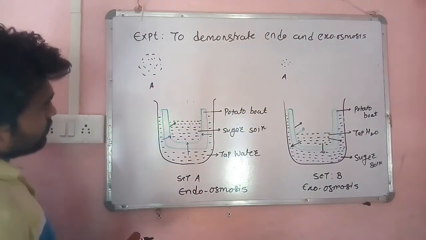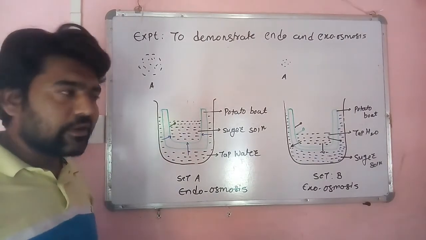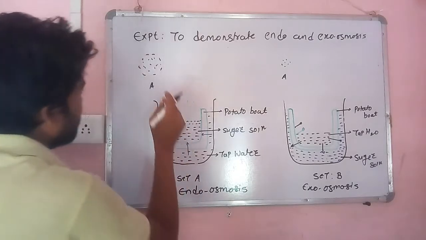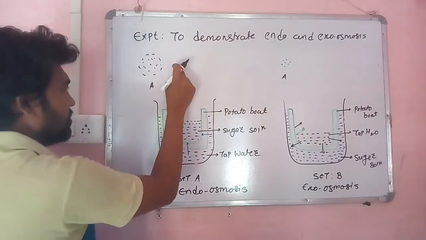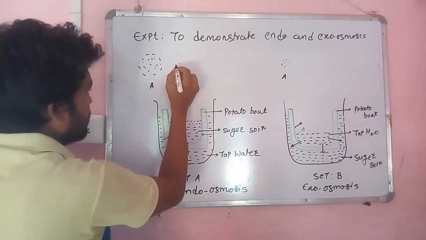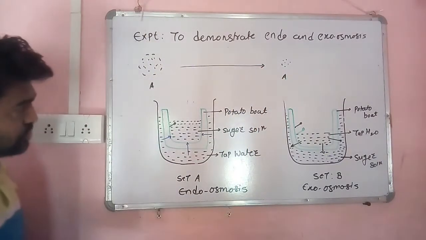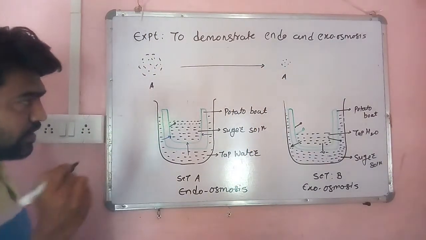Diffusion is a property where atoms, ions, molecules or any substance or compound, when present in higher concentration, whether in solid, gaseous or liquid state, will always move from its higher concentration toward its lower concentration. So what is meant by diffusion?